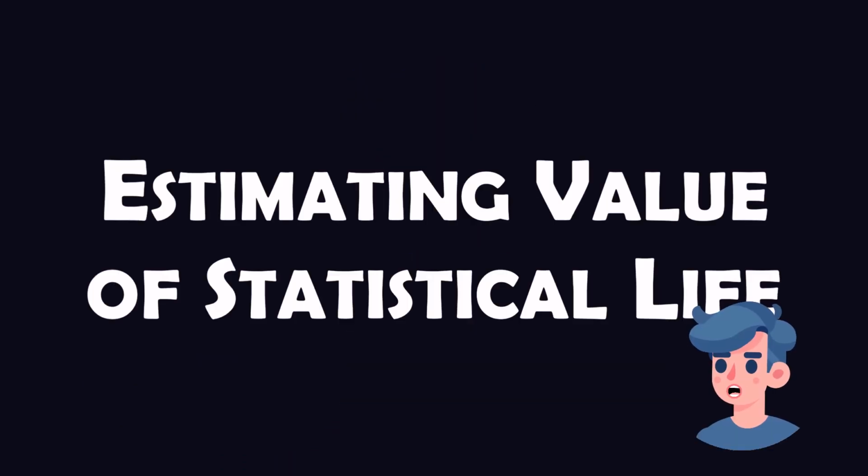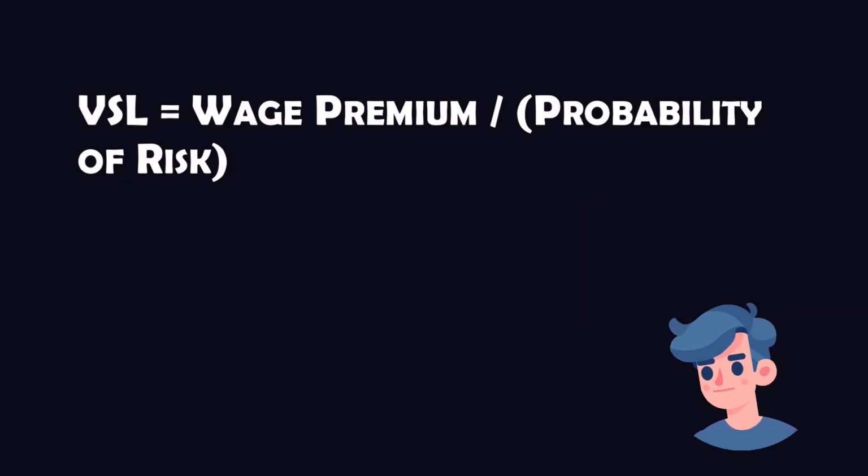One method to estimate VSL is by looking at how much extra people need to be paid to take on additional risk. If factory workers require a $500 premium per year for a job that has a 1 in 10,000 annual mortality risk, economists might estimate the VSL as $5 million.